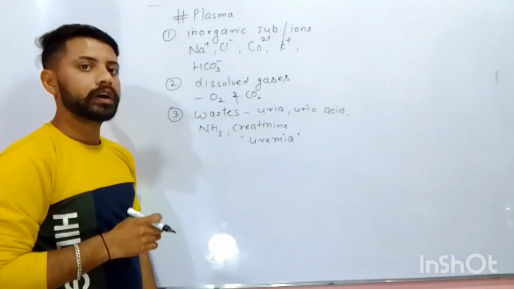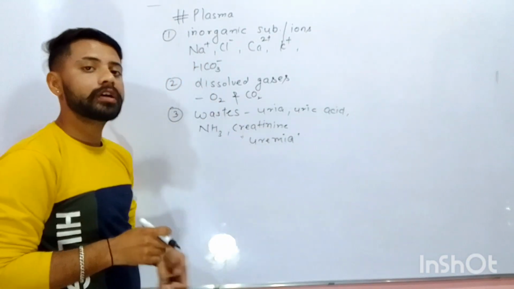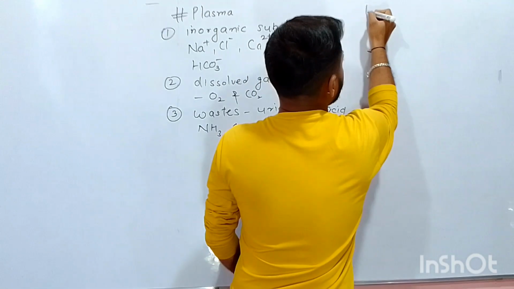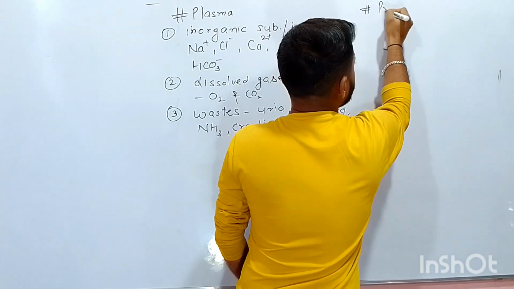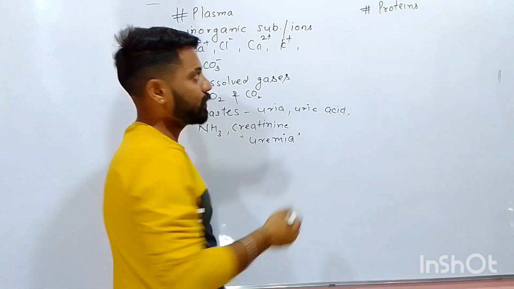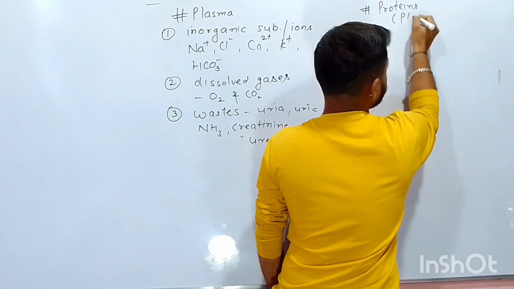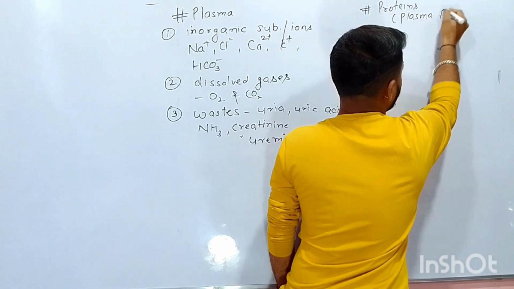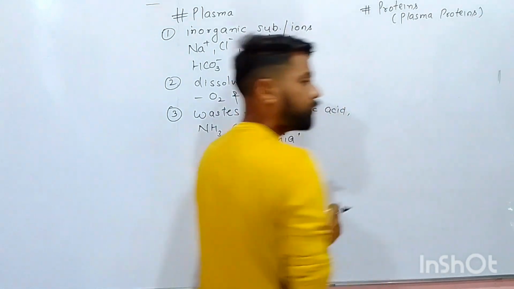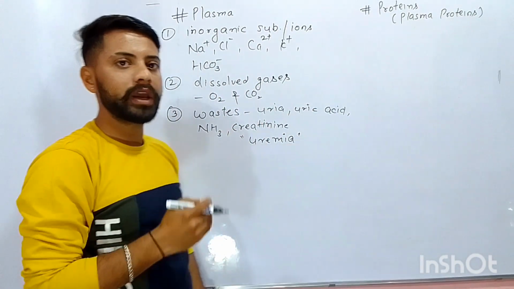Next thing which comes under the category of plasma are proteins. These proteins are present in plasma, that's why we call them plasma proteins. And we will classify these proteins under three main categories.